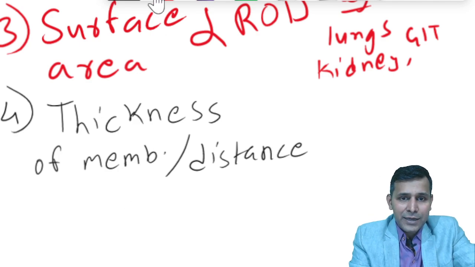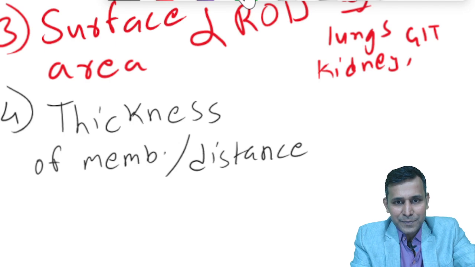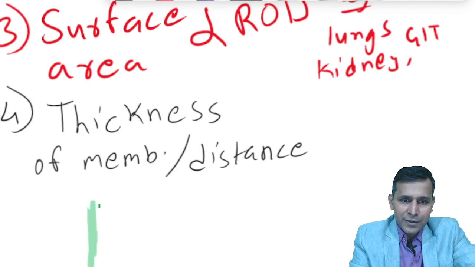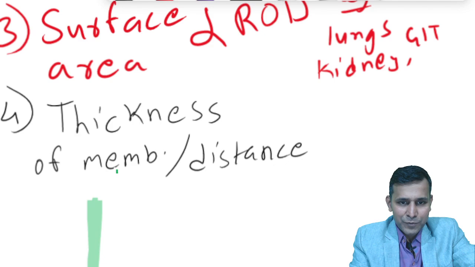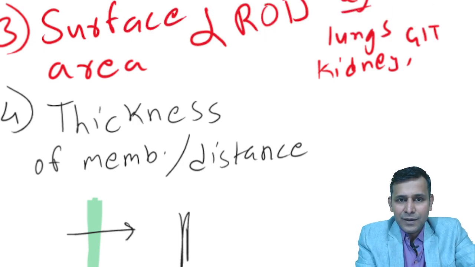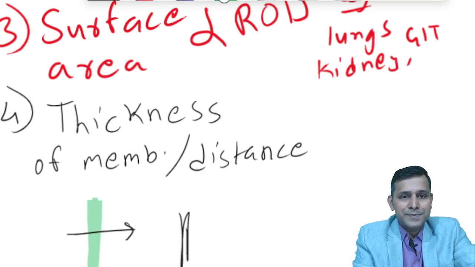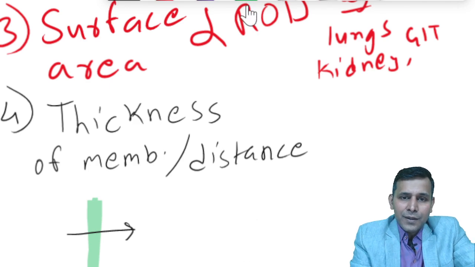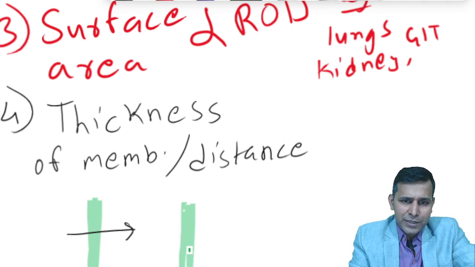Let us draw the diagram here. Suppose we have a membrane this much thick through which the diffusion is occurring, and as another example, let's say we have a membrane which is almost double the thickness.